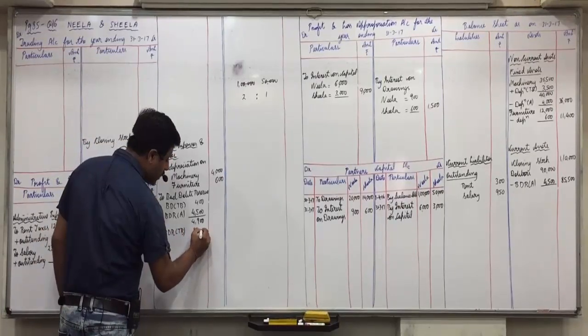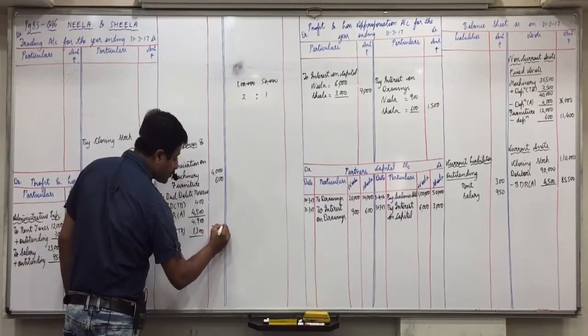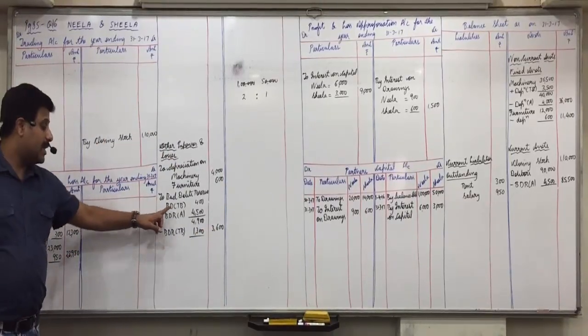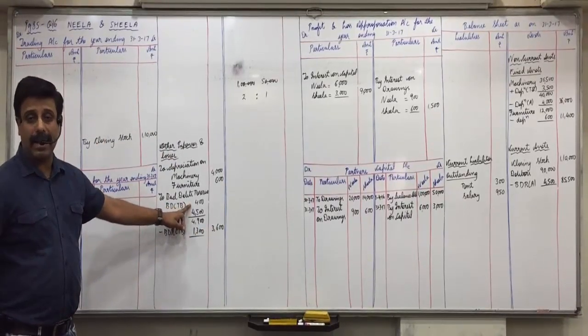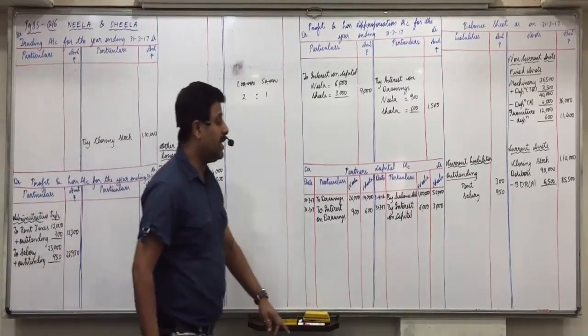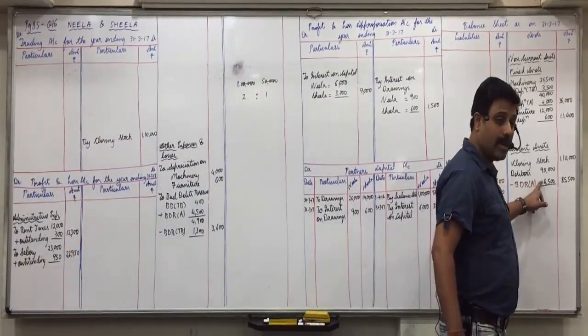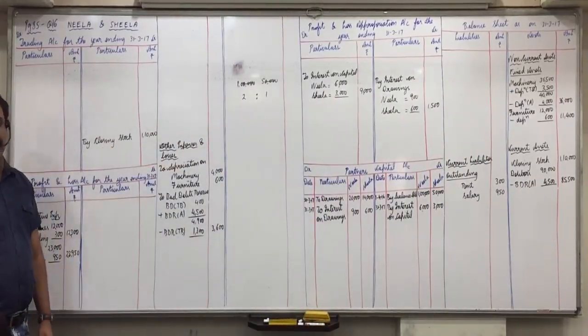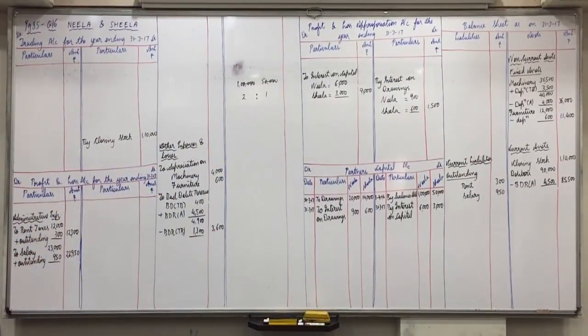So 3,600 in the outer column. Is everyone with me? I repeat it: bad debts given in the trial balance is 400, plus bad debt adjustment is not there, plus BDR adjustment is 4,500, and minus BDR in the trial balance is 1,300. So the outer column is 3,600. Got it, everyone?